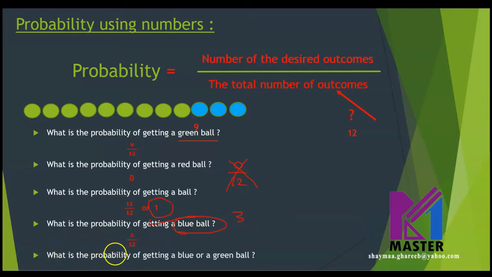The next question: what is the probability of getting a blue or a green ball? What do you think? Blue or green means both of them together, which means it is a certain action. And we said we write certain actions as number 1. So the answer here will be 1, because green and blue together are 12. So it will be 12 over 12, which is 1. Is this clear?